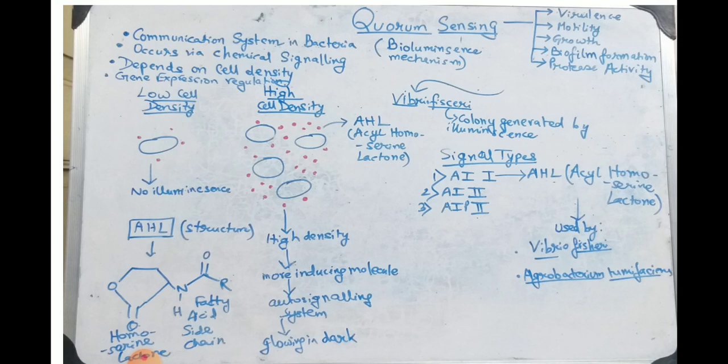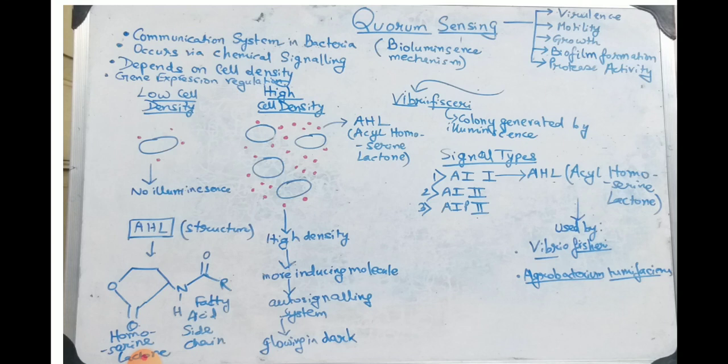So what is quorum sensing? It is a kind of communication system in bacteria. Now, bacterial cells cannot talk with each other, right? So they need some form of signaling molecule or some form of interaction with each other. So this process forms this interaction system. In other words, quorum sensing is the process by which the bacterial cells can interact with one another.